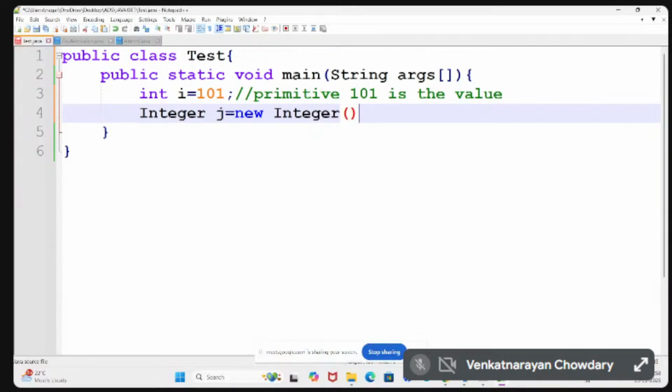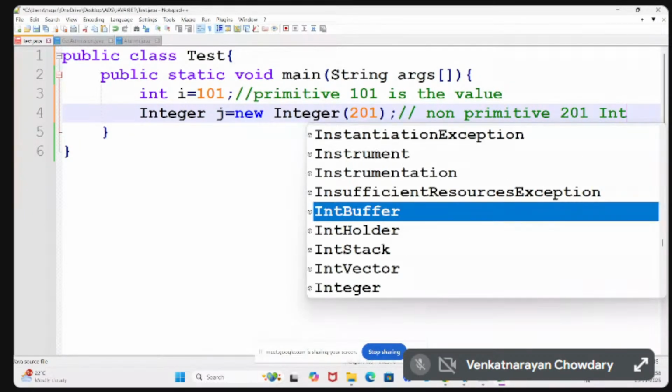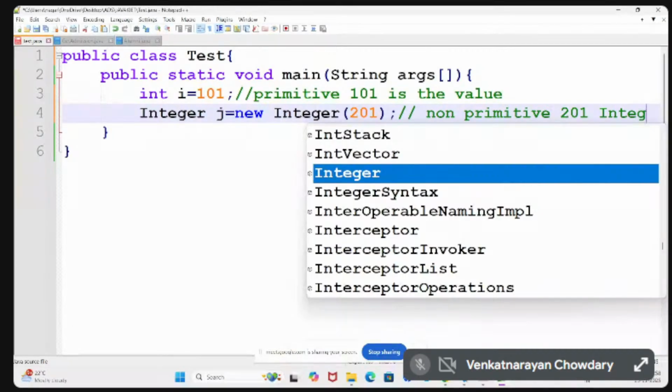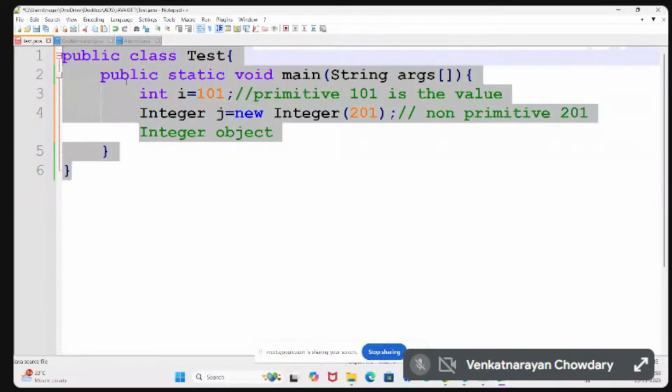What are the wrapper classes? One is primitive, and the other is non-primitive. So the first one is int, and the other is an Integer object. This is the difference.